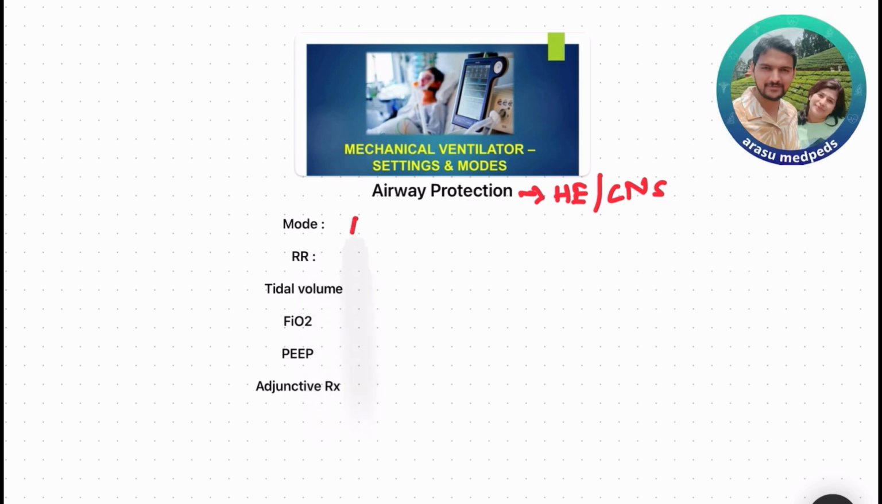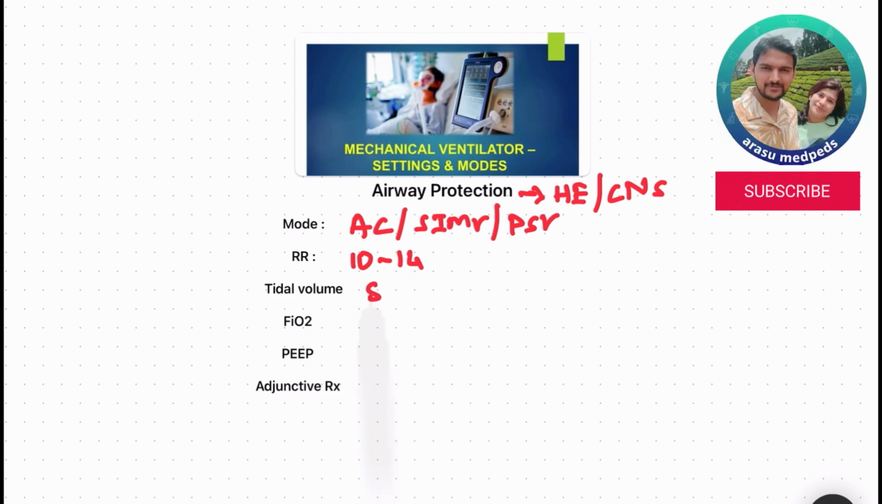Ideally it should be assist control mechanical ventilation, or we can go ahead with SIMV mode, synchronized intermittent mandatory ventilation, or else just pressure support ventilation is also fine. Then what should be the respiratory rate, that is number of breaths per minute to set up is 10 to 14, and tidal volume if we focus upon it should be 8 to 10 ml per kg body weight.